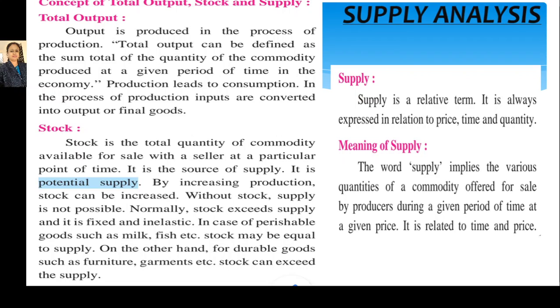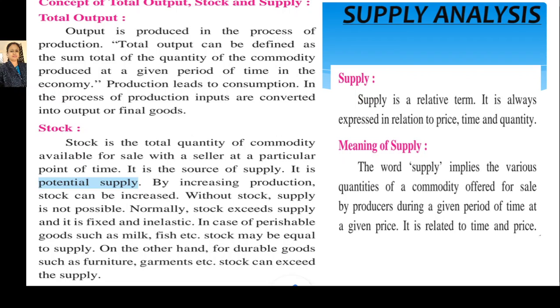On the other hand, for durable goods such as furniture, garments, etc., stock can exceed the supply, because producers sell a particular amount of their stock in the market and they sell the whole stock whenever they get the maximum price for their good.